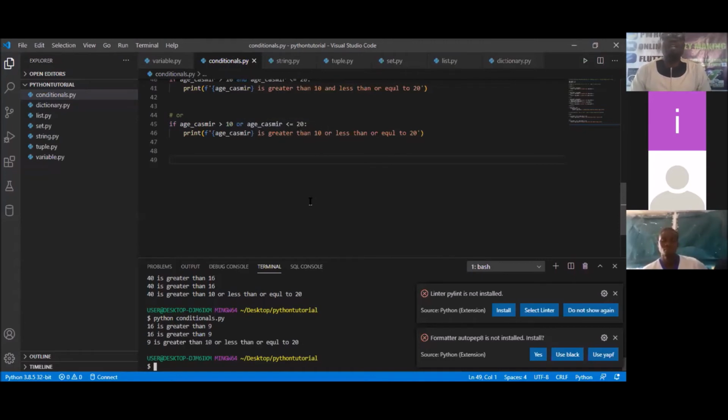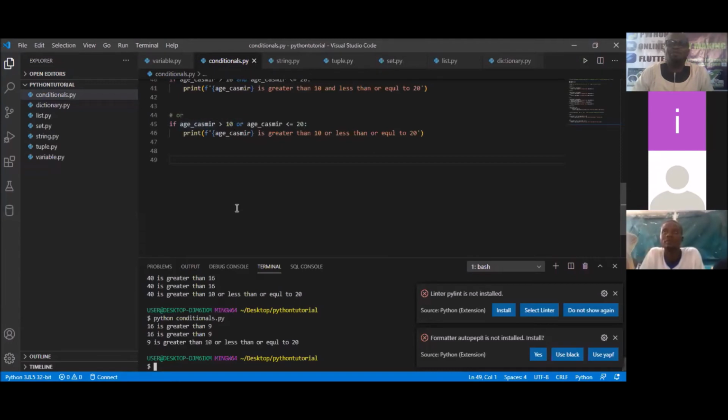So is there any number that we can pick out that will fail in both conditions? Class, help me out. Is there any number we can pick out? No, I don't think so. Yeah, good. So it's hard to pick out a number now. Yeah, Ibuka, what do you want to say? 21. Okay, so if you pick 21, 21 is greater than 10 already. So this one is also obeyed.